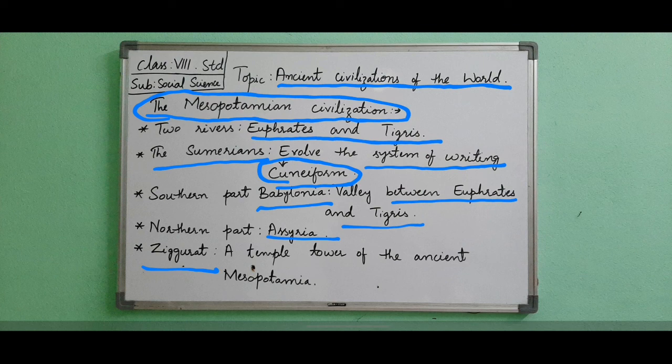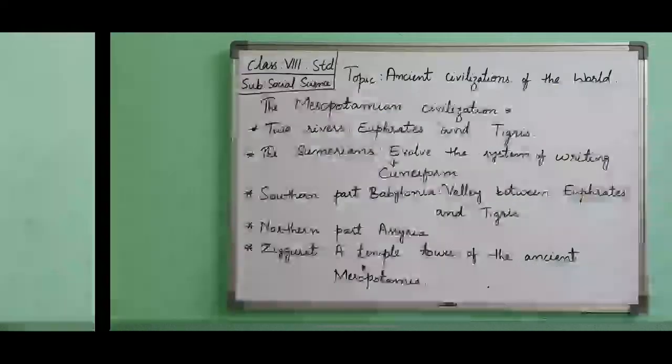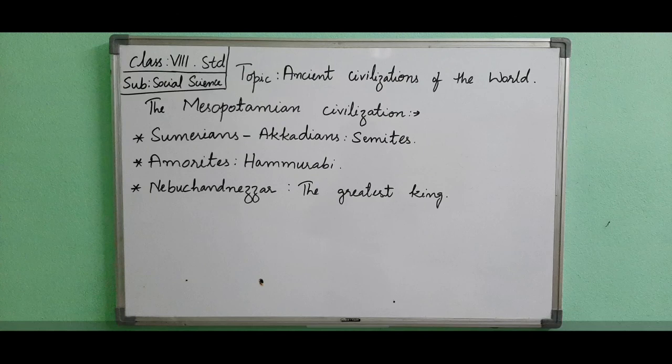The Sumerians had entered Mesopotamia in 4000 BCE. Later they were overpowered by the Akkadians, one of the tribes of the Arabian desert, known as Semites. After 1000 years, these Akkadians came to be ruled by the Amorites, another Semitic tribe.